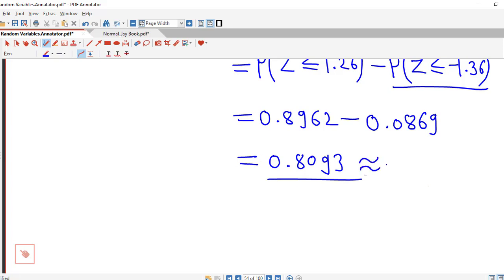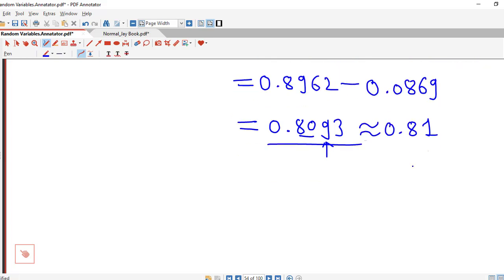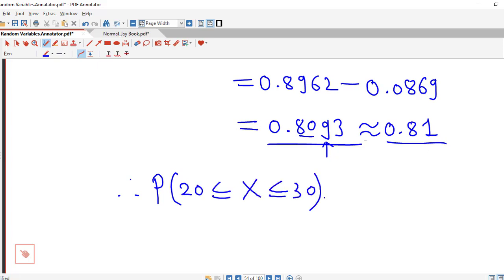If we round off up to 2 decimal places, we have 9 here. So this is 0.81 approximately. So 0.81 is the probability that the number of accidents will be in between 20 and 30. That is, 20 less than or equal to x less than or equal to 30 is approximately equal to 0.81.